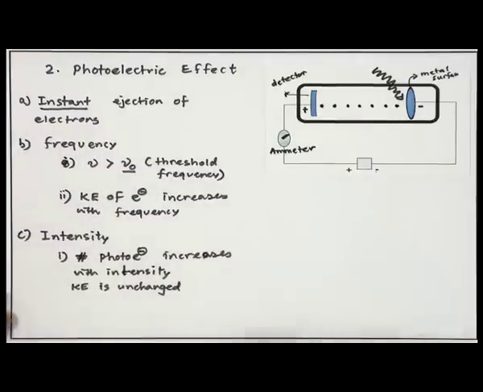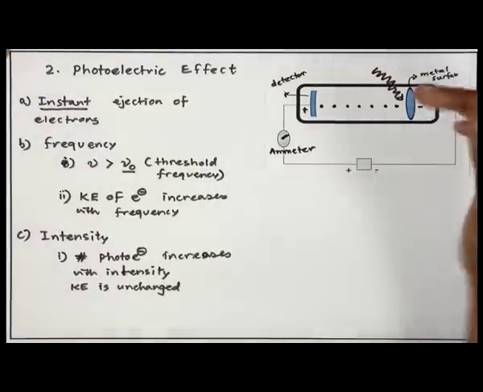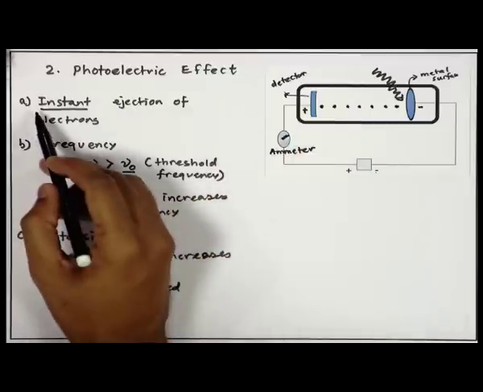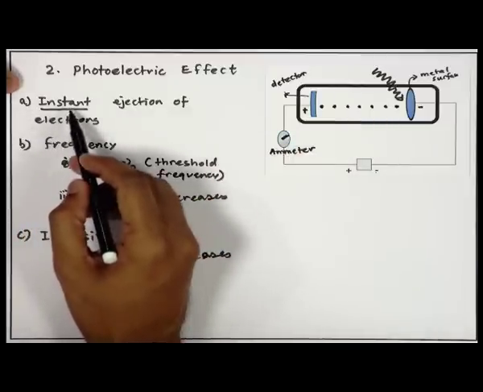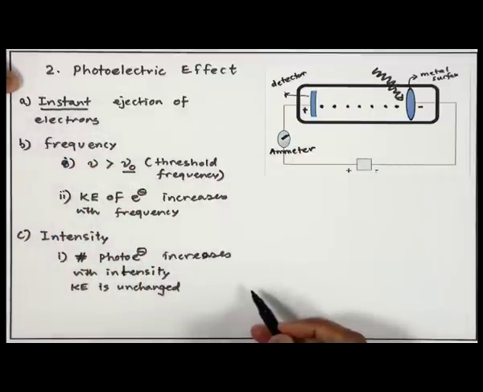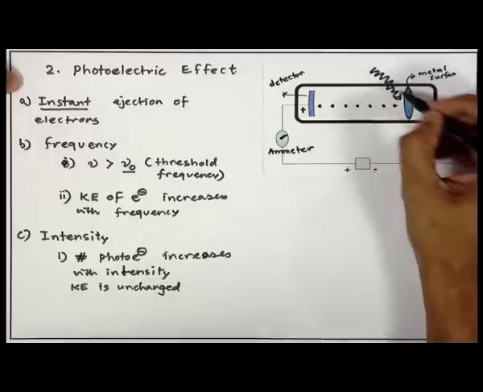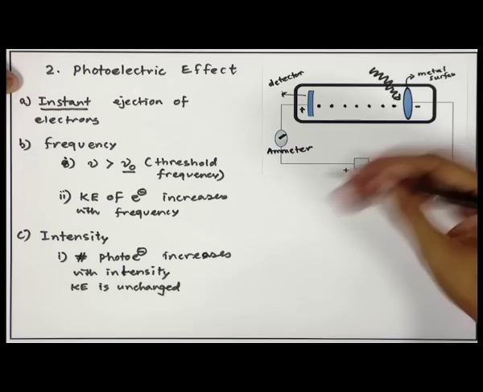Now, up to that point of time, if you use the idea that light is a wave, the energy of that light was believed to come from the intensity. If light is a wave, it could not explain why instant ejection of electrons occurs, because if it is a wave, it hits the surface, gets transmitted, and then does its action.